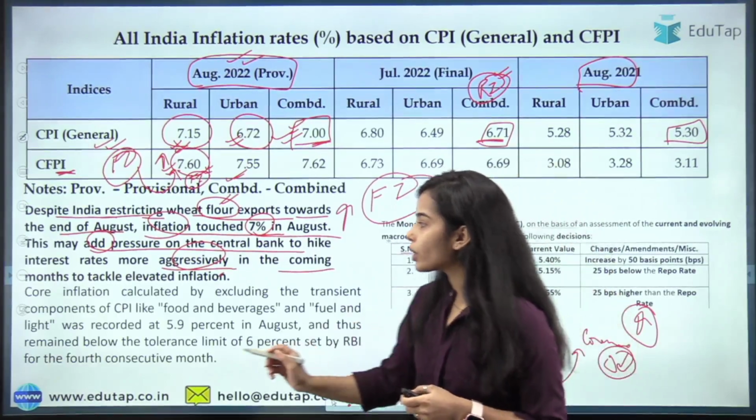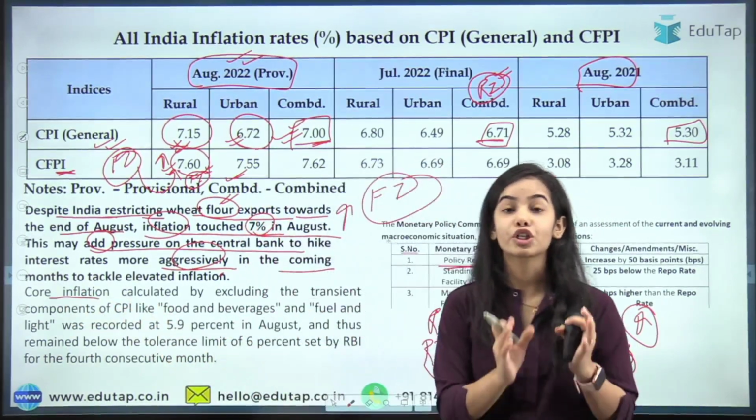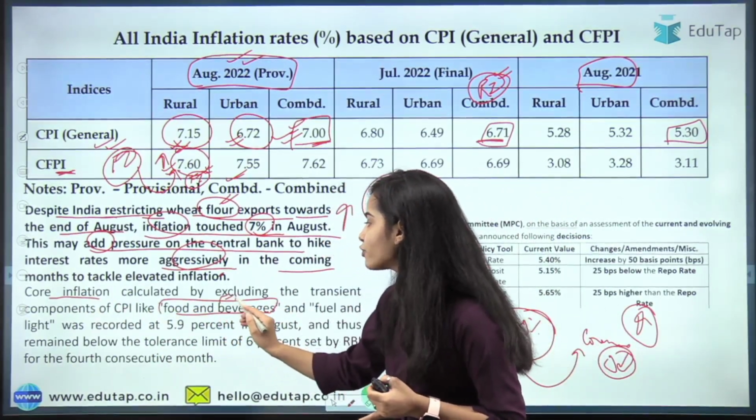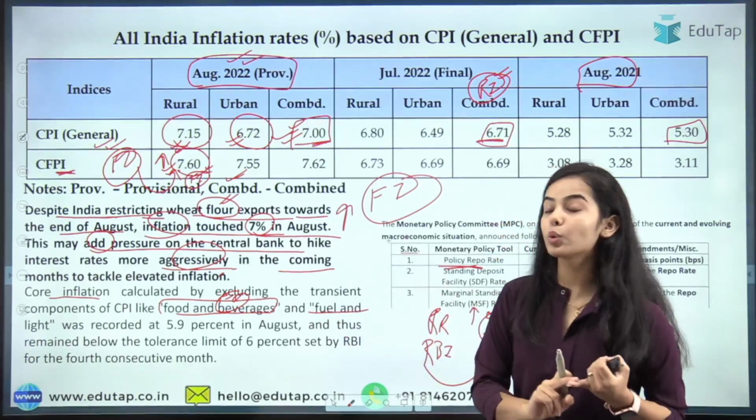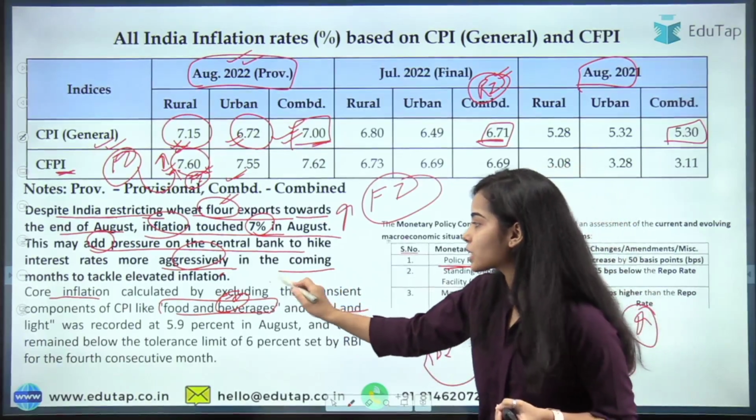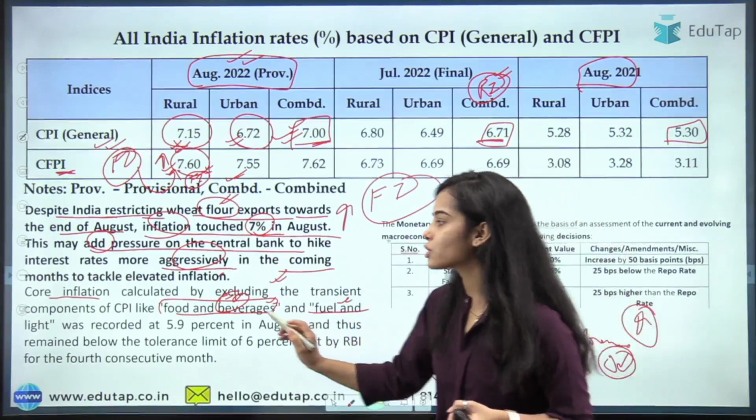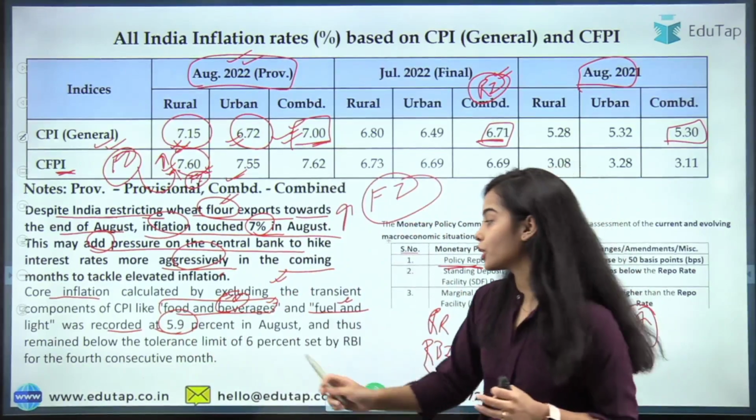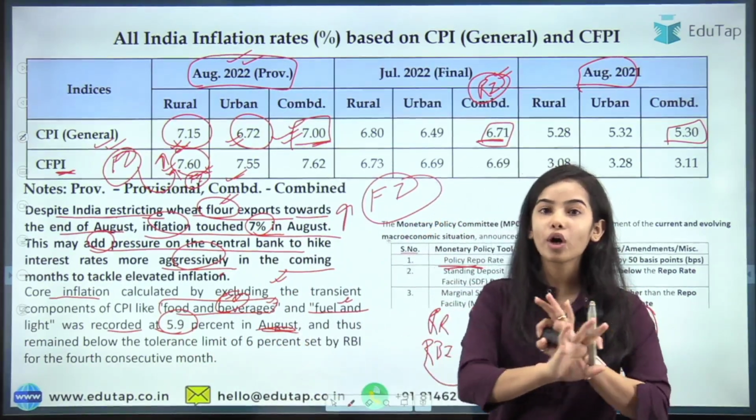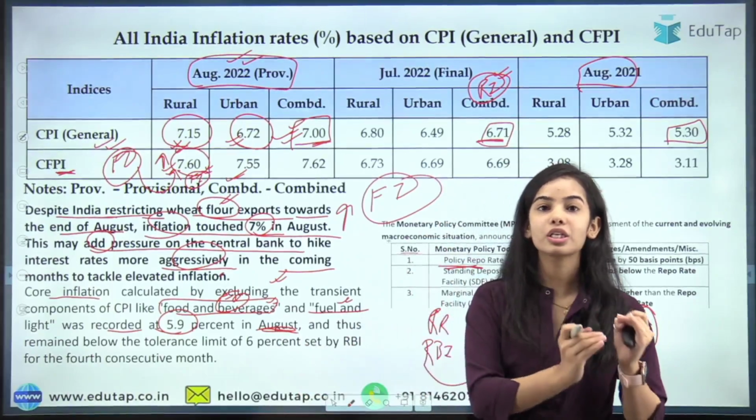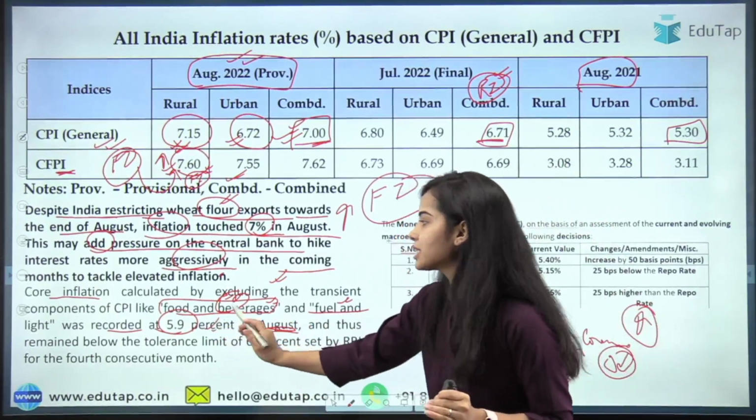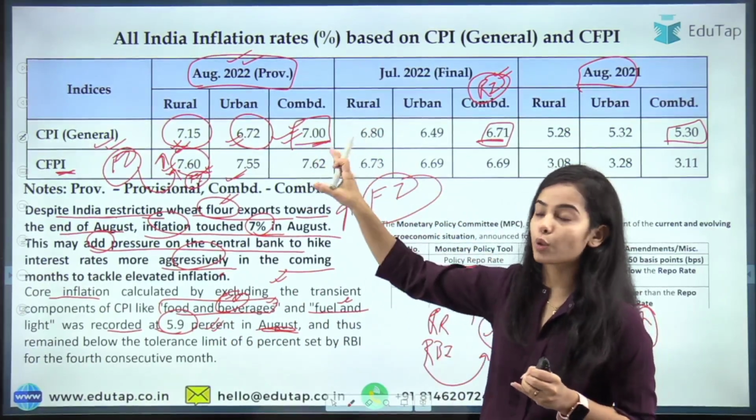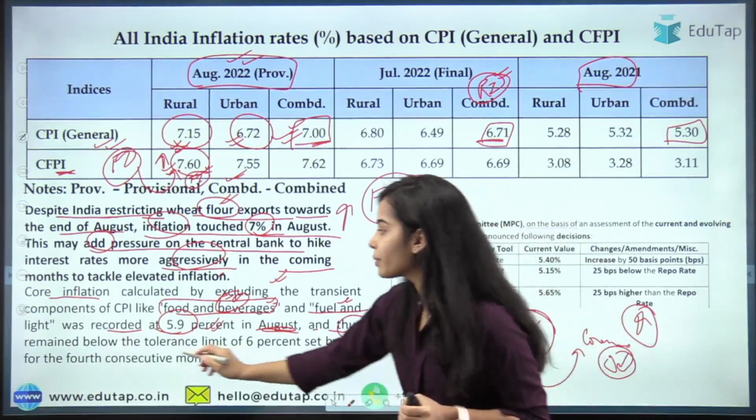Okay, so now let's talk about core inflation. Core inflation does not include food and beverages, and it also does not include fuel and light. So it excludes food and beverages and fuel and light, and you can see that it showed 5.9% inflation in August. So if we do not include food inflation, the inflation is lower. Core inflation is lower than the total retail inflation, and thus remains below the tolerance limit.